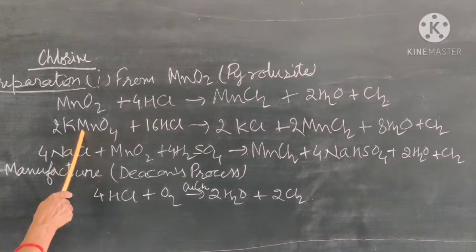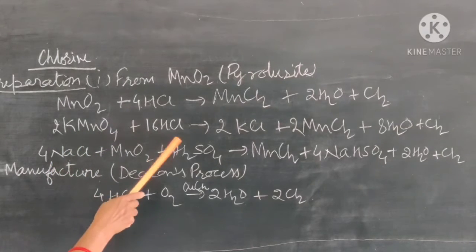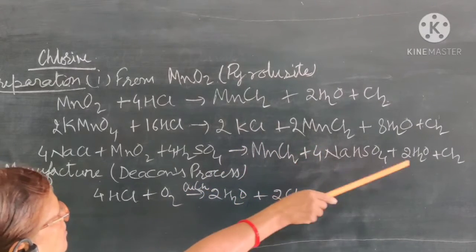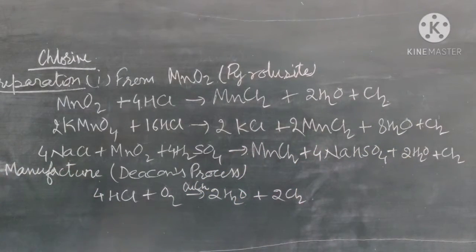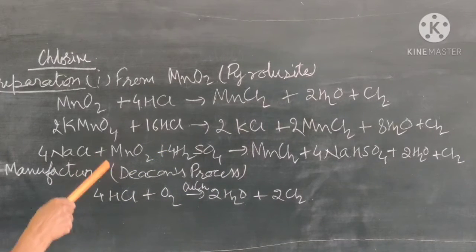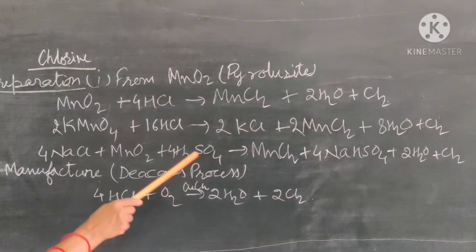The second one, potassium permanganate, when it is treated with HCl, is converted into potassium chloride, manganese chloride, water, and chlorine gas. In another method, in the laboratory we can prepare the chlorine gas by heating sodium chloride, manganese dioxide with concentrated sulfuric acid.